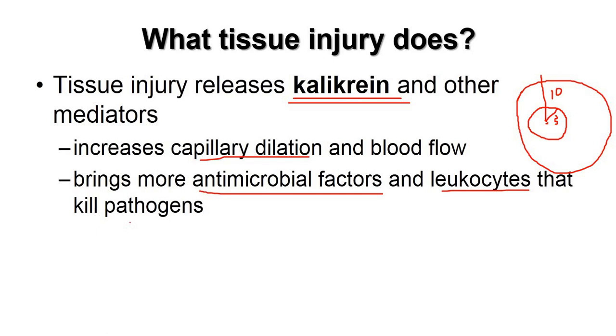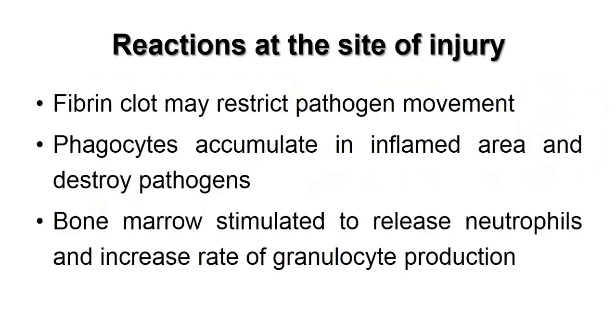In the next part of the talk, we will discuss the reactions at the site of injury. Lots of biochemical reactions take place at the site of tissue injury. First reaction is that a fibrin clot will restrict pathogen movement. Fibrin clot, students, you might have studied that it stops blood flow, but not only does it stop blood flow, it also restricts the pathogen movement. In the meanwhile, the hug of death sets in, that is, phagocytes will accumulate in the inflamed area and they in turn will destroy the pathogen.